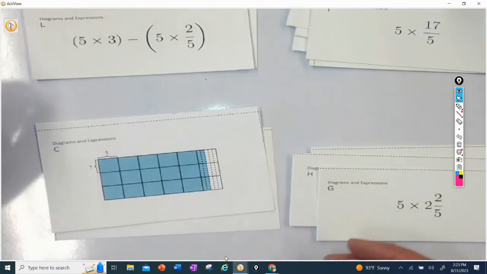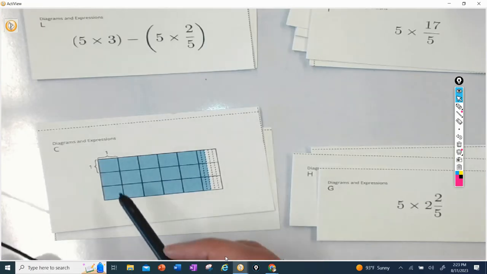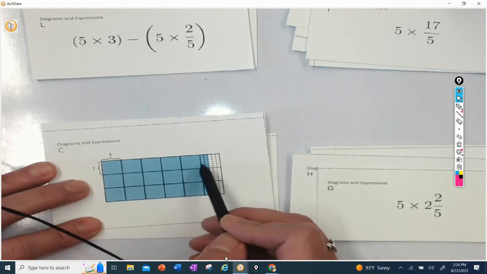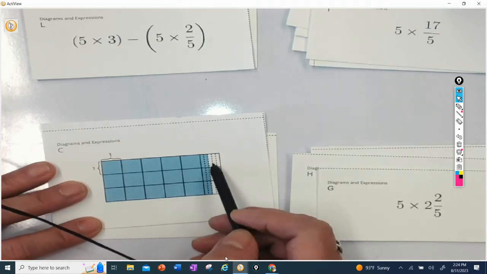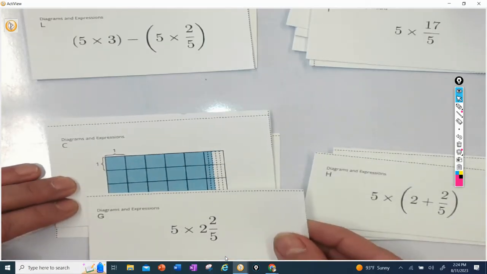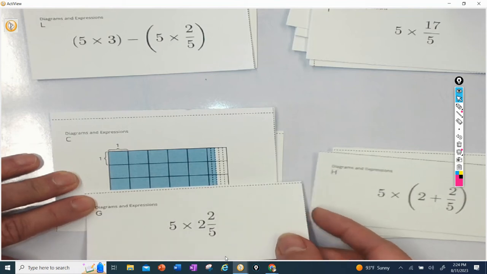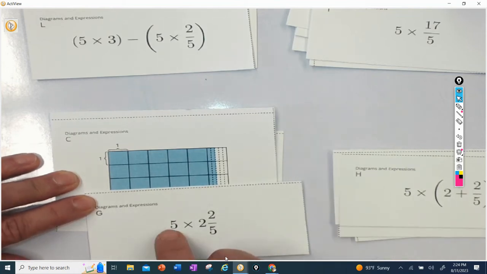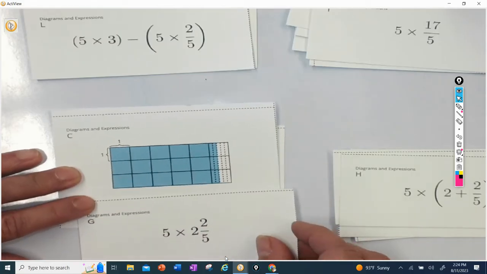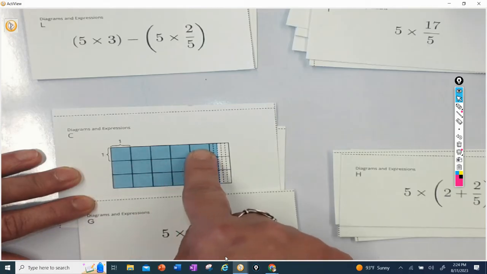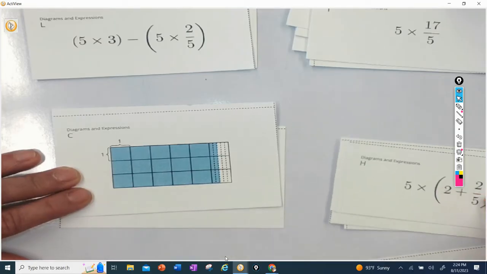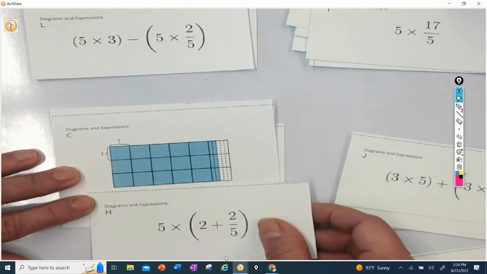All right, let's move on to C. In C, I can see 1, 2, 3 wholes times 1, 2, 3, 4, 5, and 2/5. So this is 3 times 5 and 2/5. Well, look at there. The first expression I pull up is a match. 5 times 5. Nope, that doesn't match, does it? Nope. 1, 2, 3, 4, 5, and 2/5. This is not 2 and 2/5, it's 3. So nope, that doesn't match. Sorry about that. Again, nope, does not match.